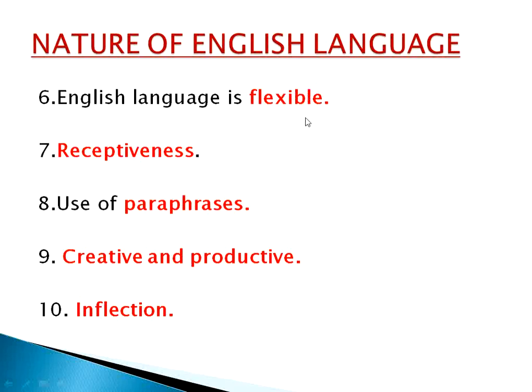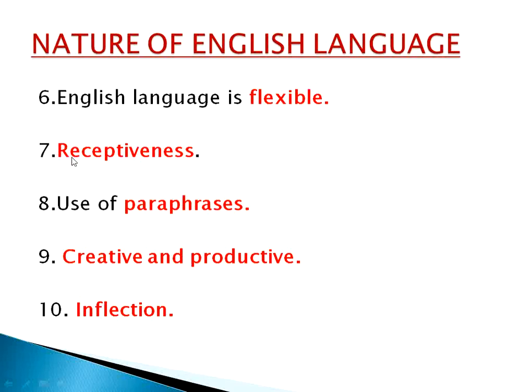Now, the sixth nature of English language is that it is flexible enough. Why is English language flexible? I have already mentioned that every year almost 10,000 new words are added into the English dictionary. Getting the point? Every year new words are added. Every year pronunciations are getting changed. So from that point of view, we can say this English language is not rigid at all. This language is flexible enough. So this is one of the natures of English language.